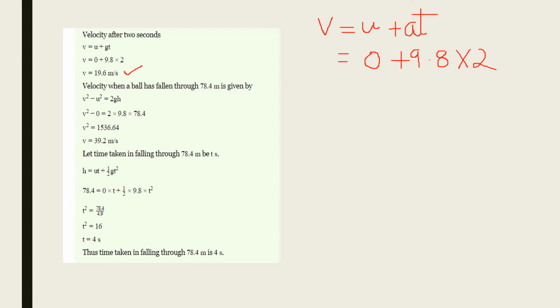Now we want to find out the time taken when it is reaching 78.4 meter.